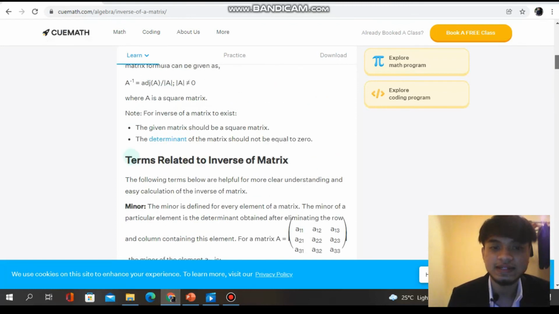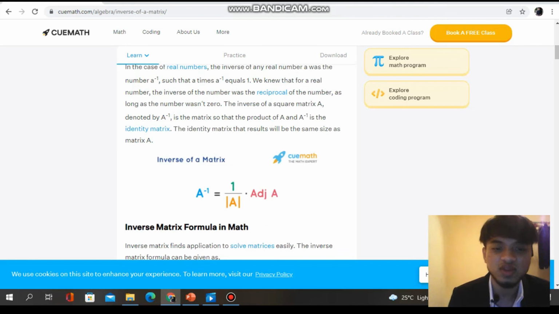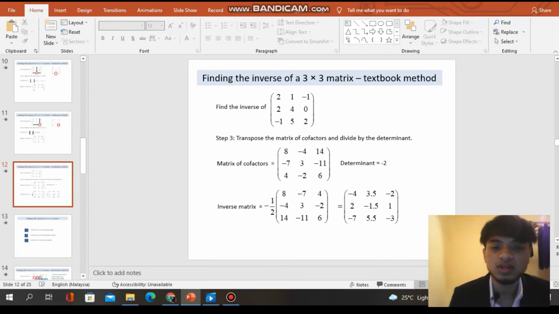This formula, the formula of the inverse A: we just put back 1 over the determinant of A multiplied by the adjoint of matrix A. So this is what I am trying to do here. I just put back all the things that I have gotten into the formula.